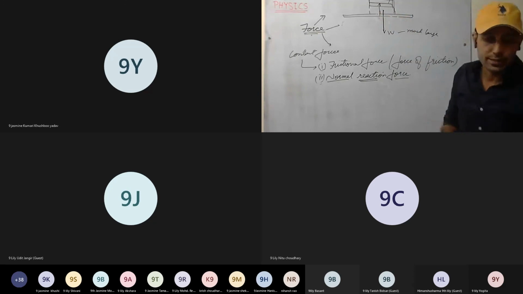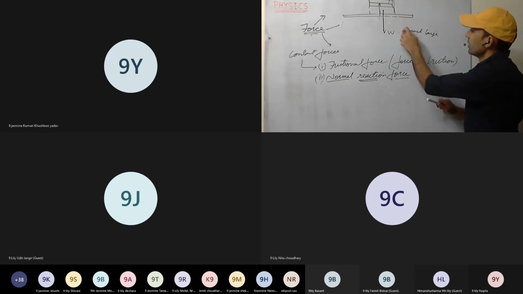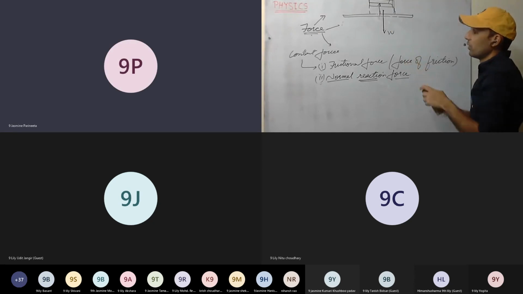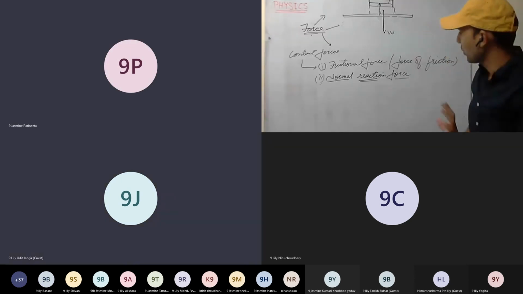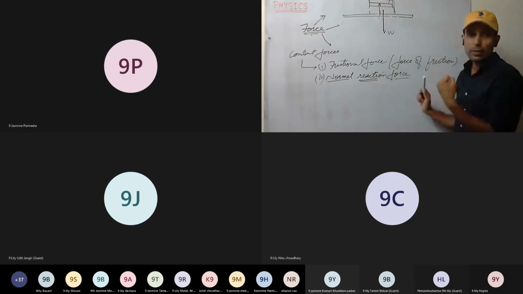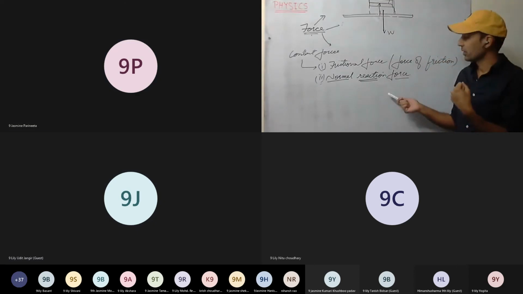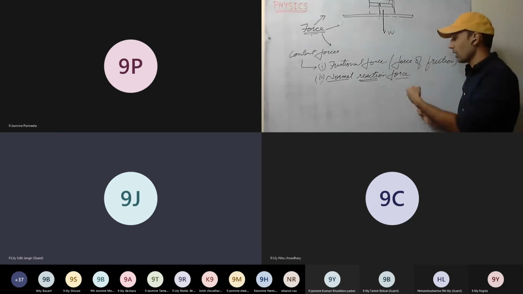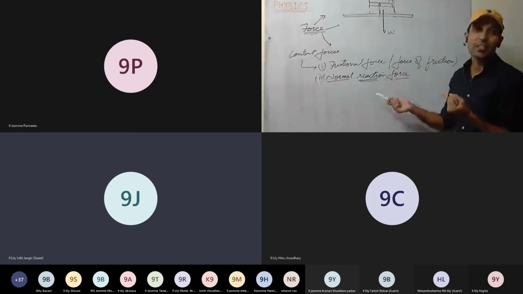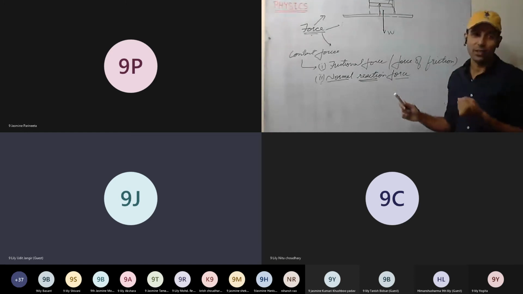Sir, the action and the reaction force, will they be on the same object, or can they be on different objects? Okay. Take this example. If I apply a punch, the action is taking place on what? Wall. And the reaction? On your palm. Where do we feel the pain? On the palm. Yes, so on different bodies.